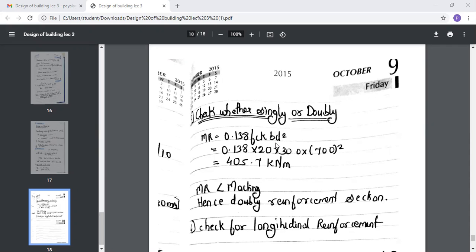Our depth that came was 750, so why have we provided 700 here? Effective depth we are going to consider as 700. We are going to assume the cover as 50. So 750 minus 50 will be 700. That's why the value of depth here is 700.